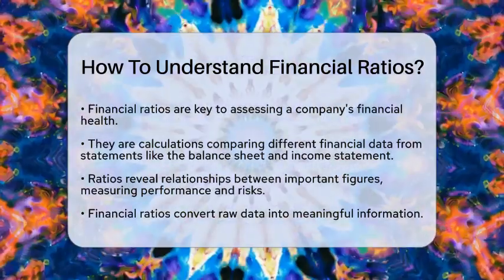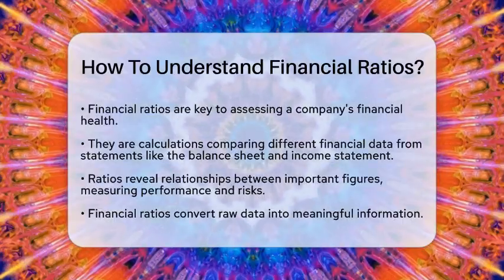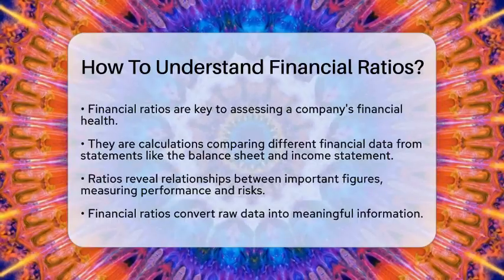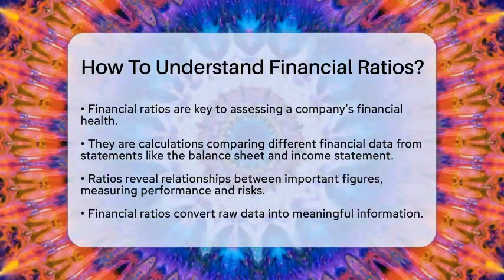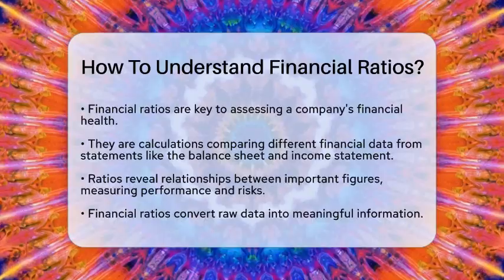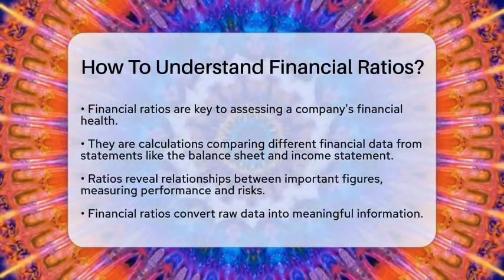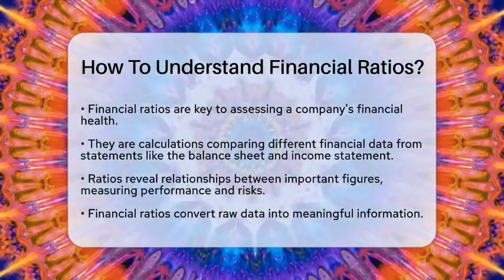To grasp financial ratios, we first need to know what they represent. Financial ratios express relationships between numbers, turning raw data into meaningful information. For instance, a ratio might compare current assets to current liabilities to show liquidity, or net income to sales to measure profitability. There are four main categories of financial ratios.